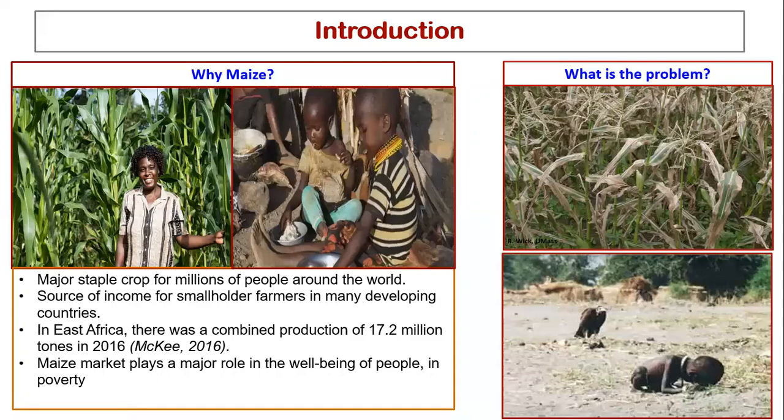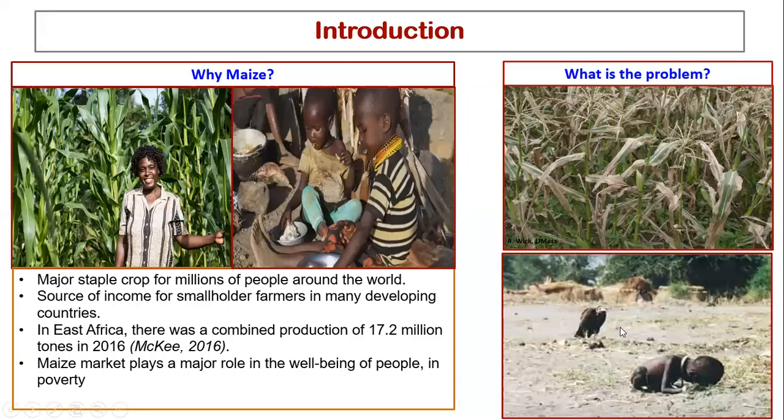Especially, for example, maize streak and leaf blight are considered to be the most dangerous diseases to the maize crop in the East African region or in the Sub-Saharan region, and they are considered number one by farmers to be solved. Maize streak and leaf blight are among the most challenging diseases that farmers are facing in the East African region, and this poses a threat to food security, which can lead to dangerous famines.